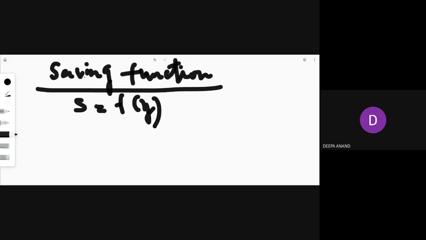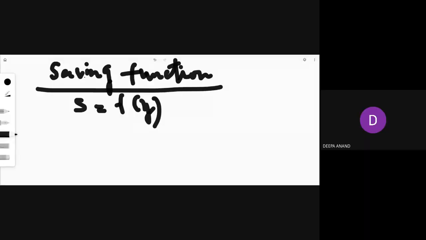As you have seen average propensity to consume and marginal propensity to consume, here you have the marginal propensity to save and average propensity to save. I will show you the graph, how you will depict the saving function.